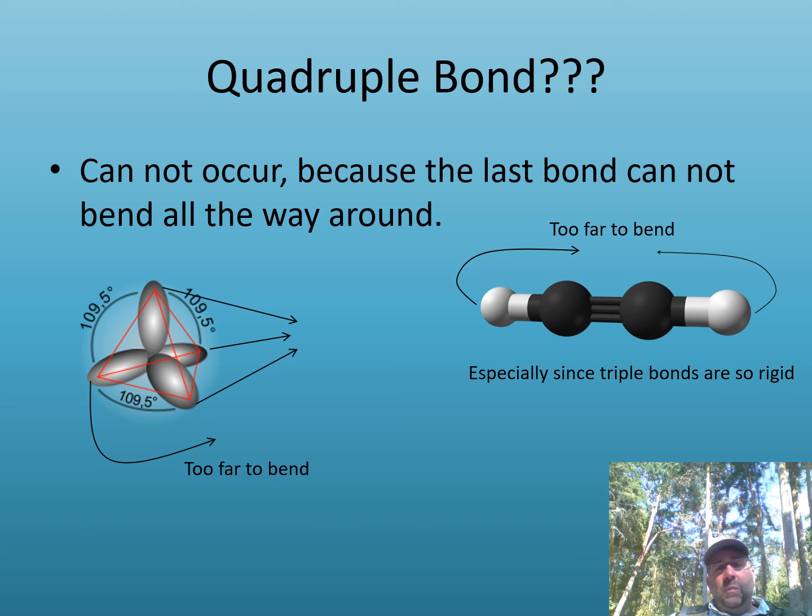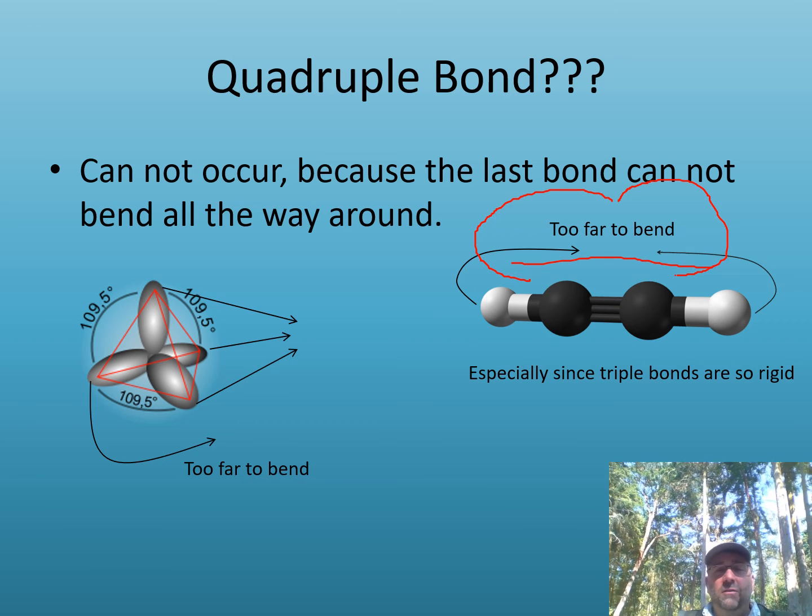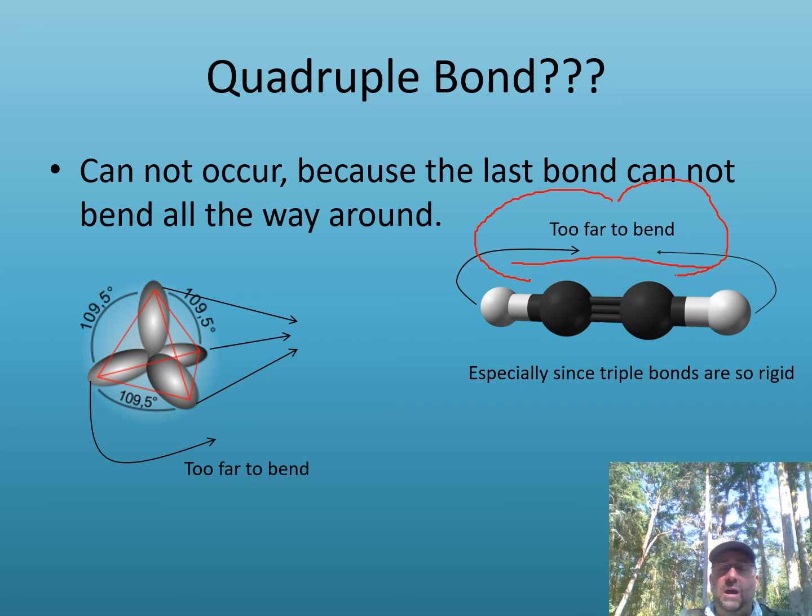Quadruple bonds? Sorry, not possible. The reason is that once you create a linear shape like this, then those unpaired electrons that are sticking off the ends cannot come all the way around and meet each other in the middle. They can't bend around. So they can form single bonds off on the ends, but they are not able to make a quadruple bond. So that is not a choice. You can have single bonds, you can have double bonds, you can have triple bonds, but you can't have quadruple bonds.